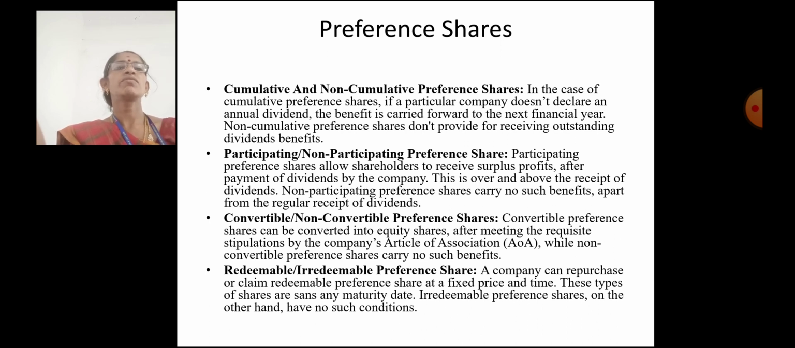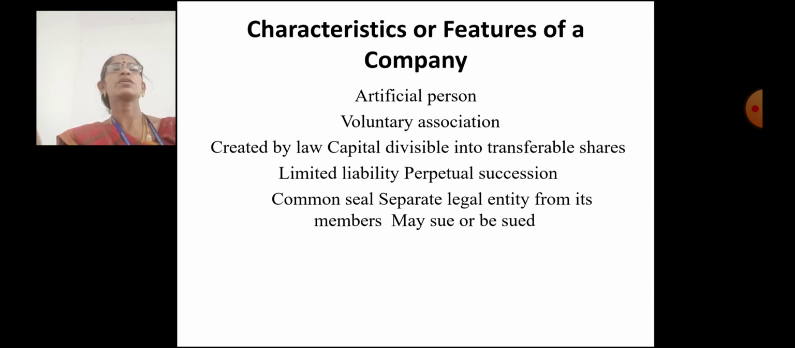Redeemable and irredeemable preference share. A company can repurchase or claim redeemable preference shares at a fixed price. These types of shares have a maturity date. Irredeemable preference shares, on the other hand, have no such conditions.